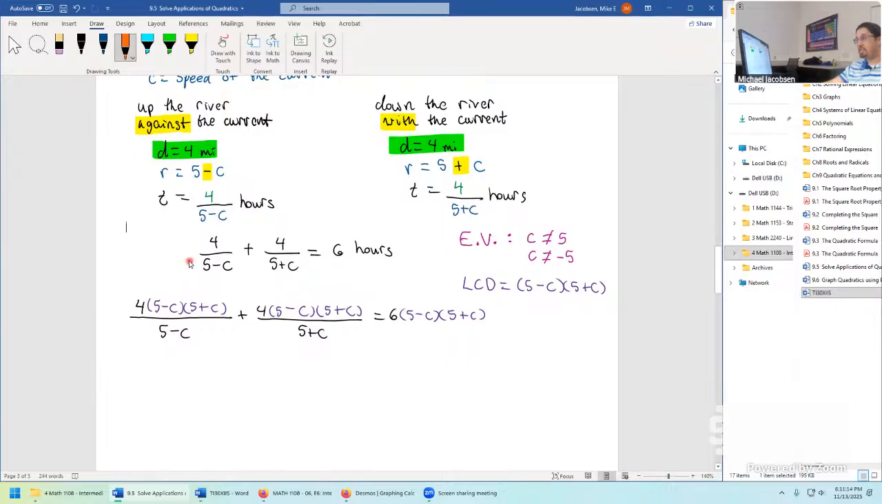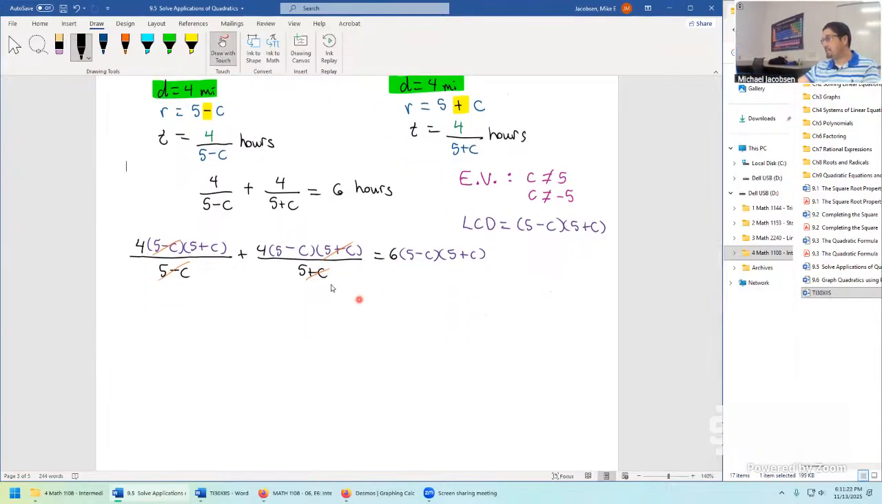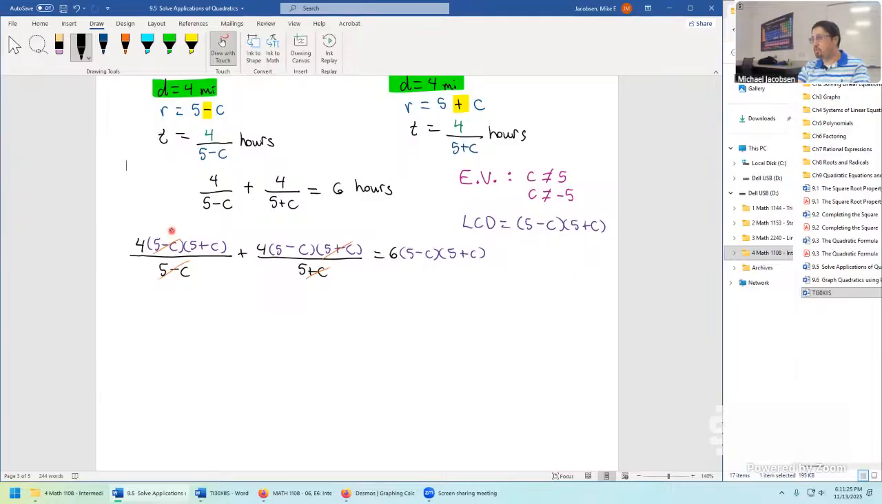The major thing that made this equation a little bit harder is the denominator. But at this point, when we do the cancellations, those denominators are gone. So on the left, it's just 4 times 5 plus c plus 4 times, here the survivor is 5 minus c, equals, nothing canceled off here, but that's a difference of squares setup.